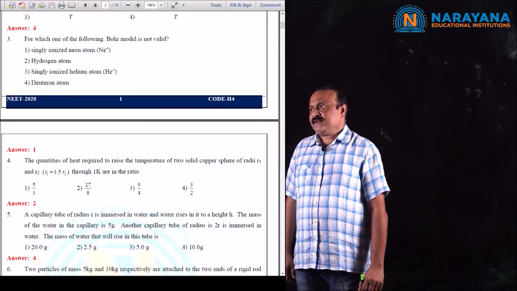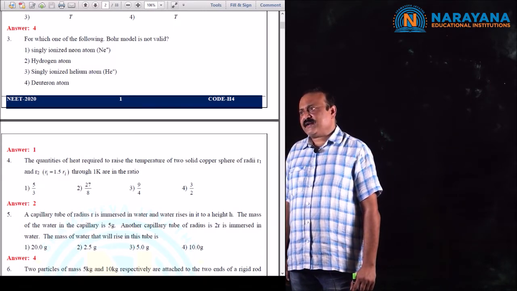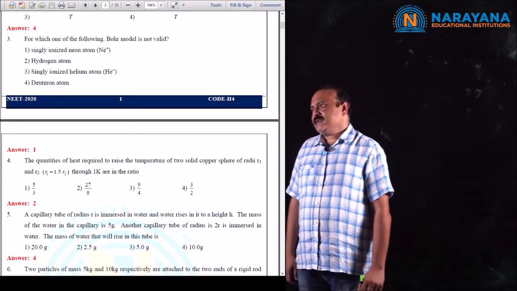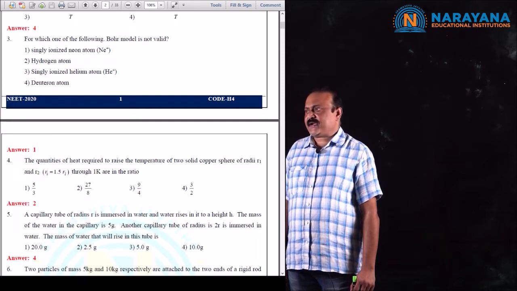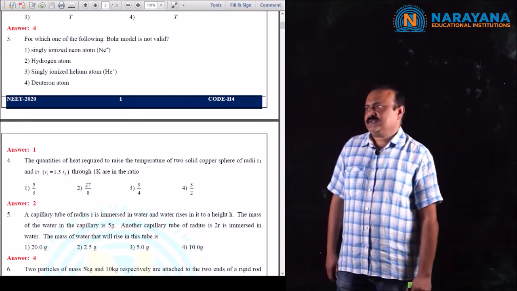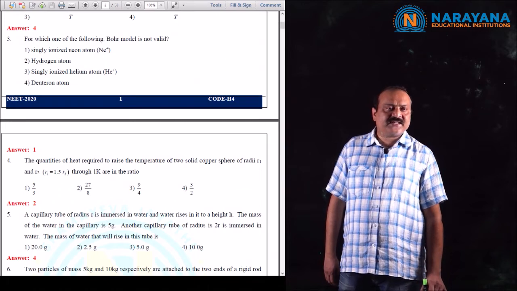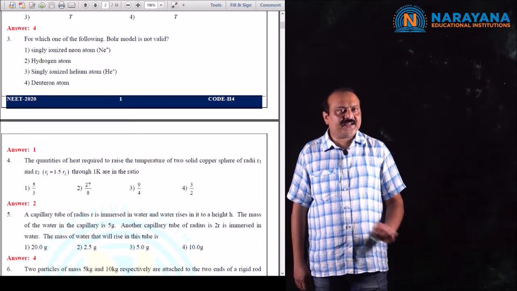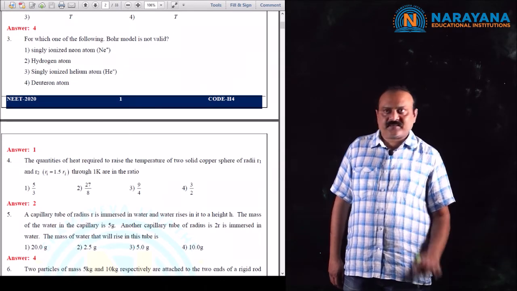Question number 3. For which one of the following is the Bohr model not valid? First option is singly ionized neon atom. Second option is hydrogen atom. Third option is singly ionized helium atom. And fourth option is deuterium atom, deuteron atom. So the Bohr model is applicable only for atoms having single electrons. But in the first option, neon has 9 electrons. So the Bohr model is not applicable for the neon atom.